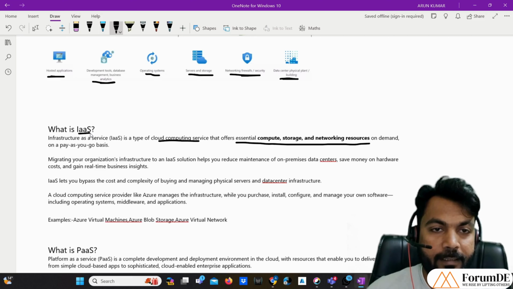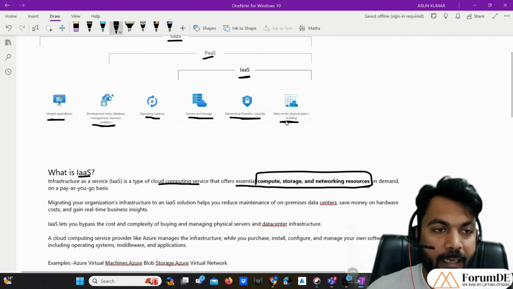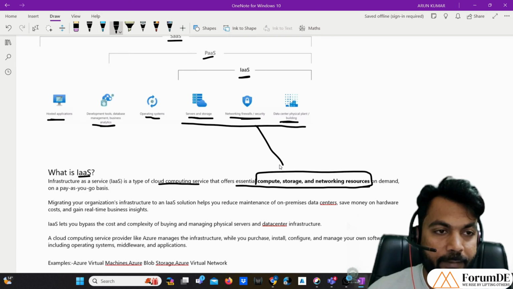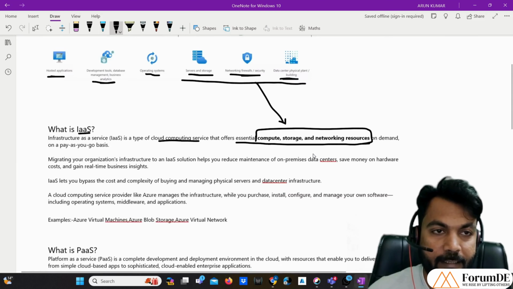IaaS offers compute, storage and networking resources on demand. These three things that have been written down here provide compute, storage, and networking resources.